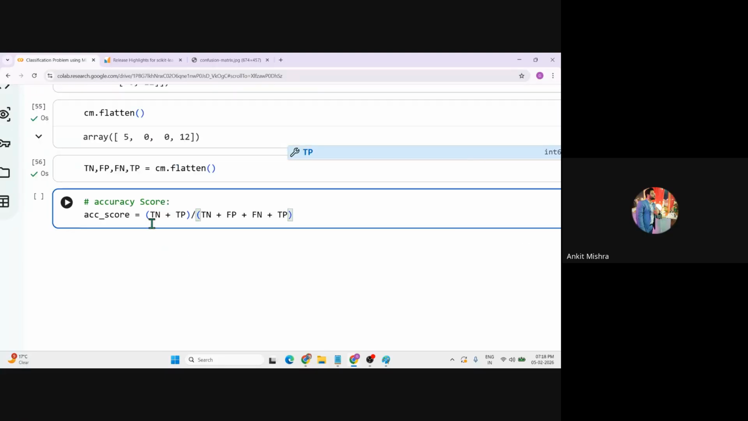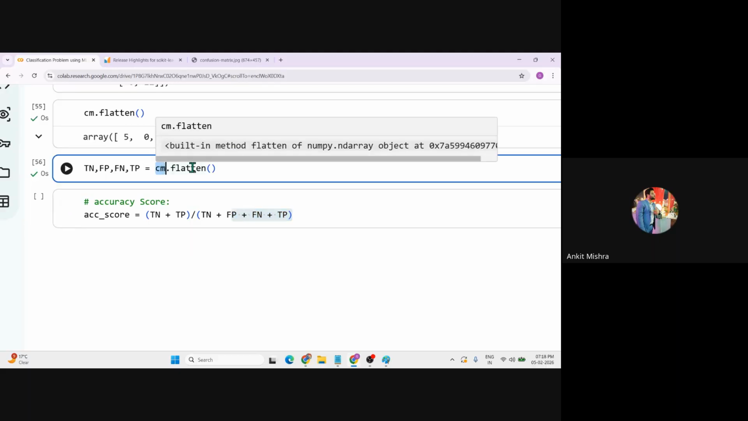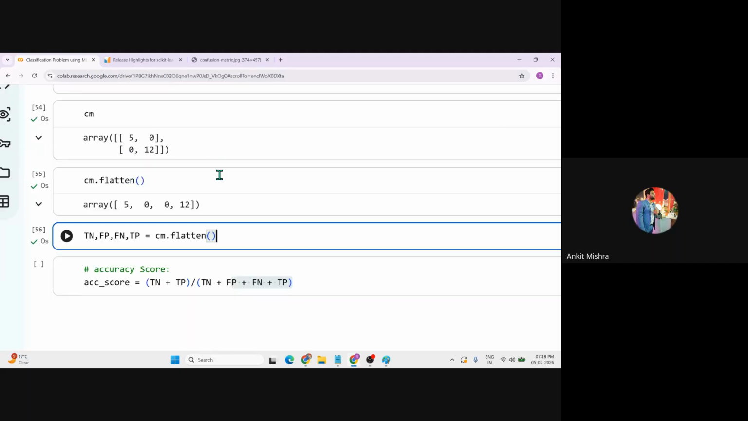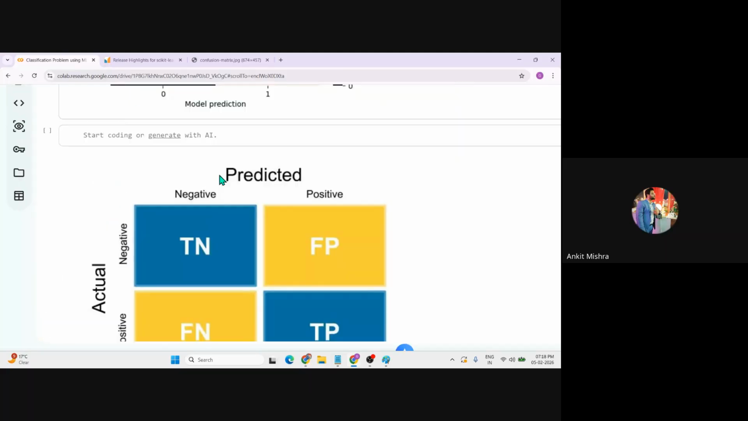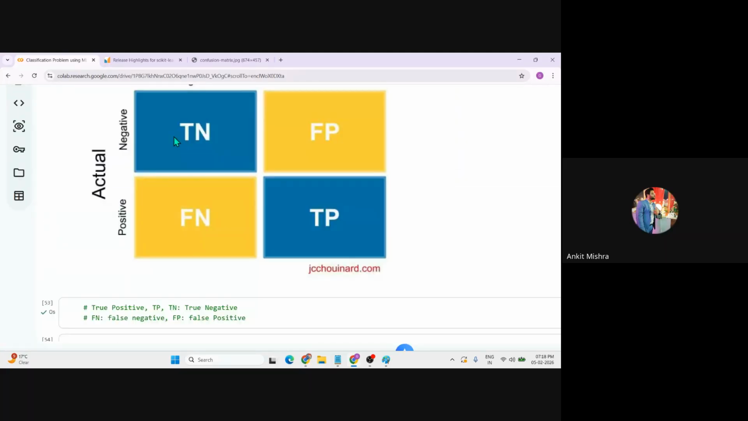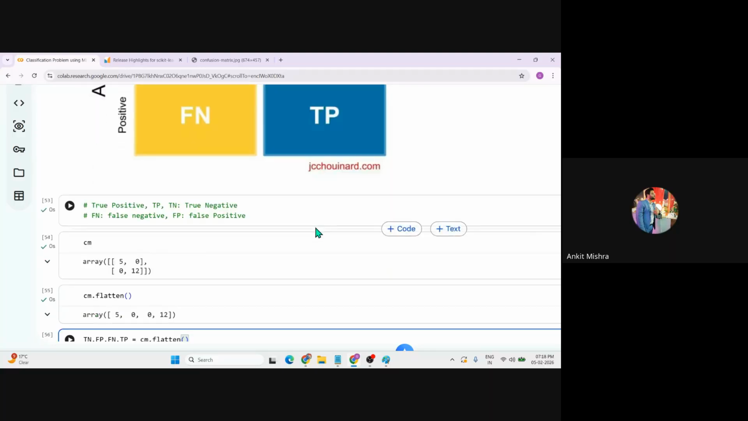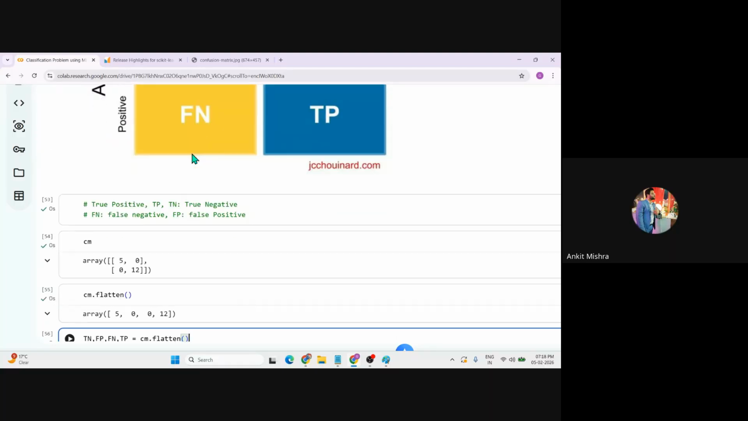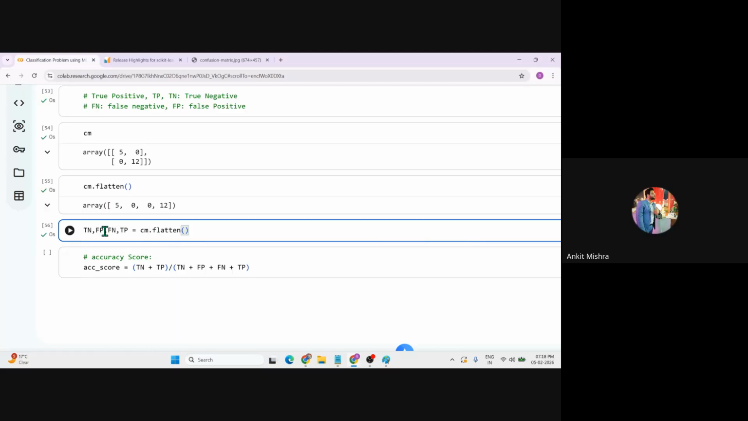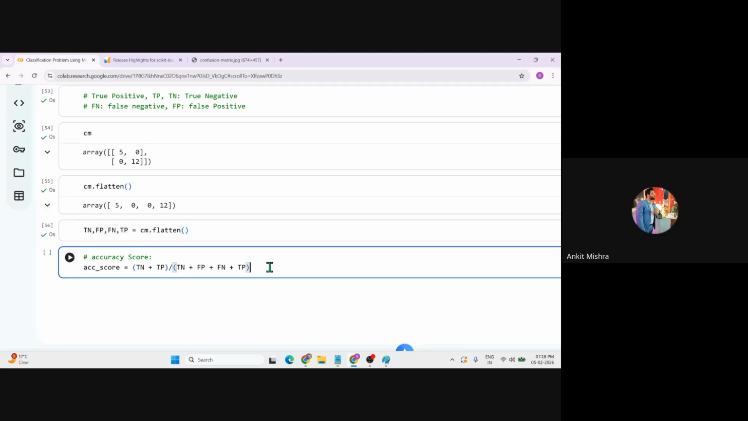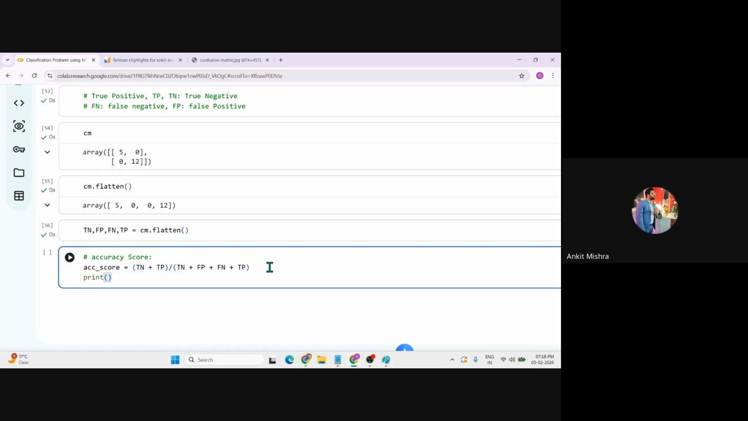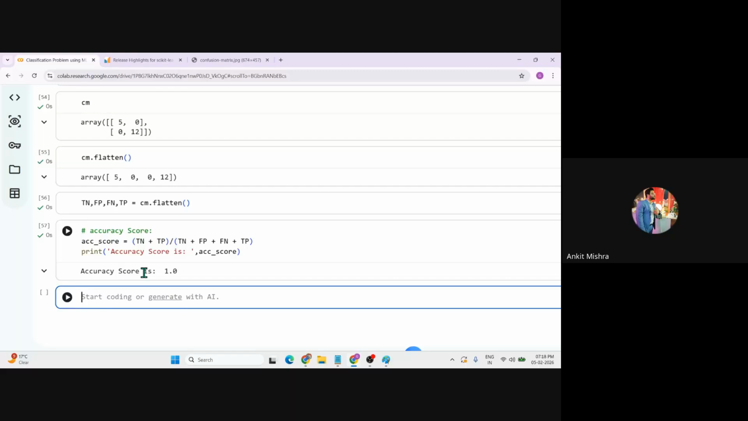Once you solve this, we are getting all these values because of this confusion matrix. And that is the reason I was saying confusion matrix is the important one, because with the help of confusion matrix only you can get all the TN, TP, FP, FN values. And once you have all these values, you can calculate any of the scores, because all these scores are based on these formulas, right? And you can just simply print this ACC score, and you're getting the accuracy score as 100%.